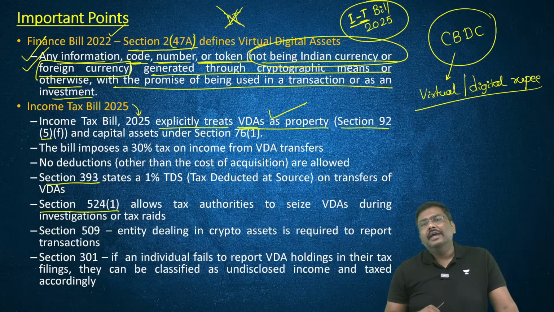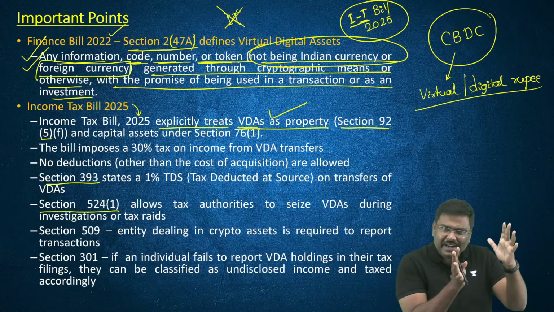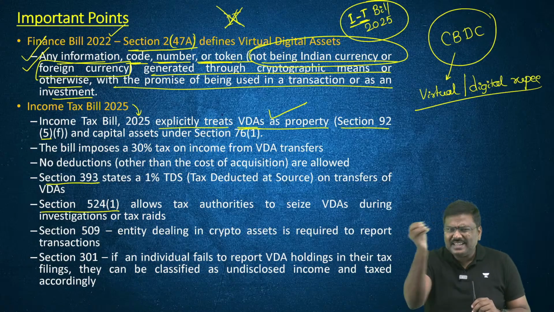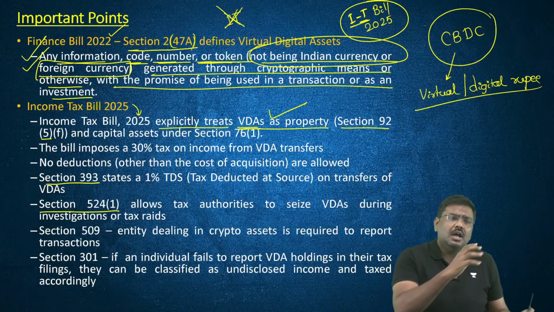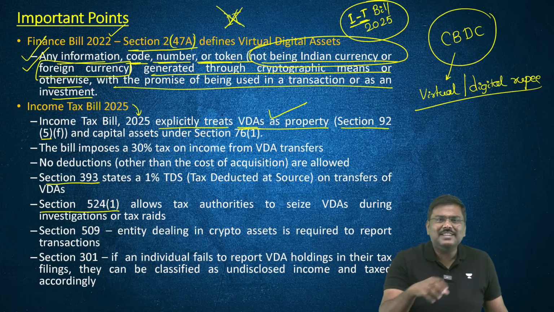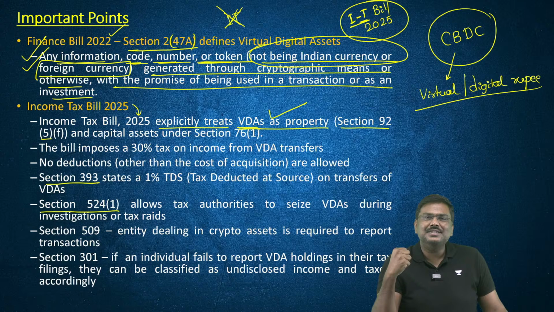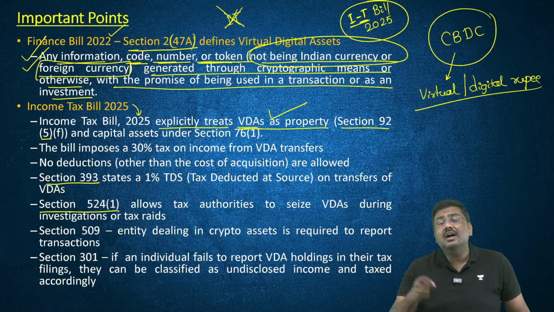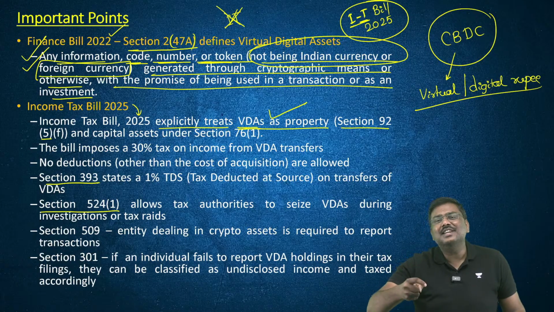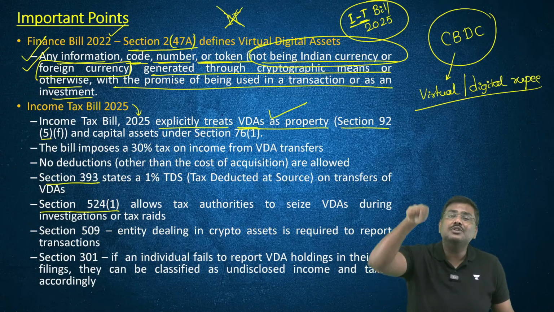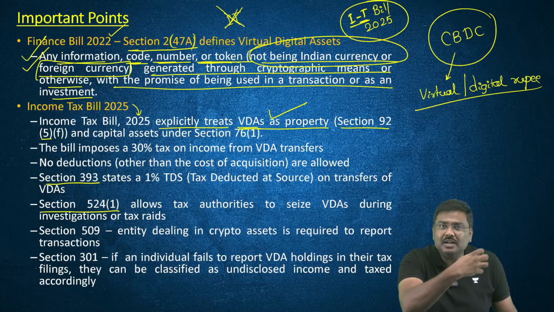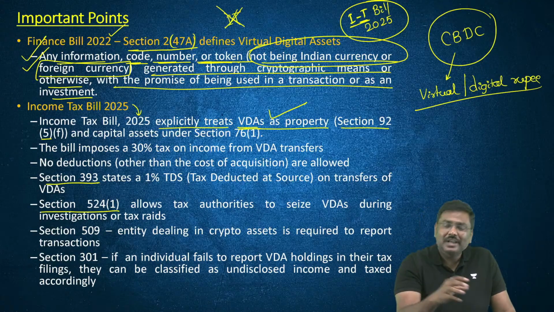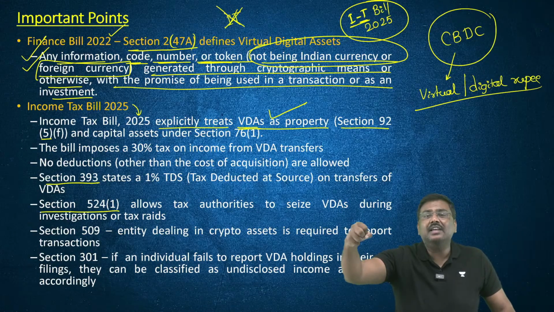Point number two, imagine a person has certain VDAs and there is an income tax raid on the house. Along with all the other assets, for example, they will take away all the documents, the gold, the cash, etc. Along with all of these assets, the government officials will now also have the right to take away the virtual digital assets. Is point number two clear to you? They will basically confiscate even the VDAs.